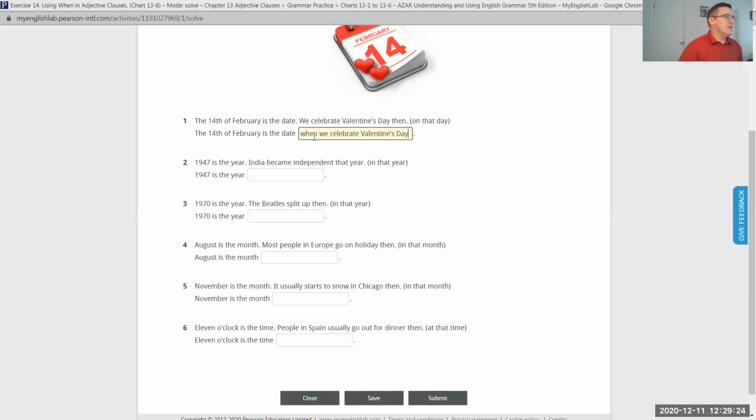So we could say the 14th of February is the date when we celebrate Valentine's Day, or is the date on which we celebrate. If we were being very formal, on which, is the date that we celebrate Valentine's Day, or is the date we celebrate Valentine's Day. Let's use when. We're practicing the word when because we're talking about time.